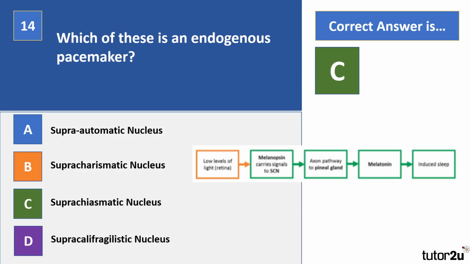So the SCN is in the hypothalamus, and it gets information about the levels of light from the optic nerve, and this then synchronizes the circadian rhythm with the outside world, that's to say day and night. Now, the SCN communicates with the pineal gland, which leads to an increase in melatonin. Remember, we came across this when we looked at the endocrine system, and melatonin helps to induce sleep.